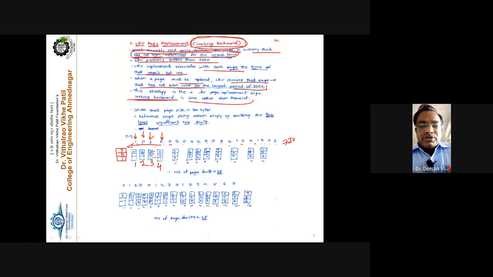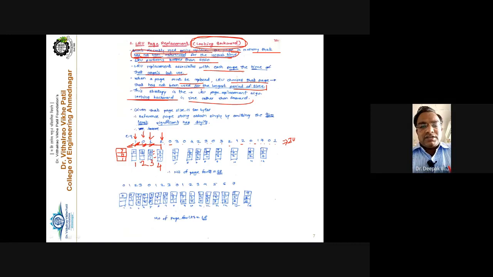Start from here in the left-hand direction. 1 is recently used, then 0 is somewhat older, and 7 is the oldest.